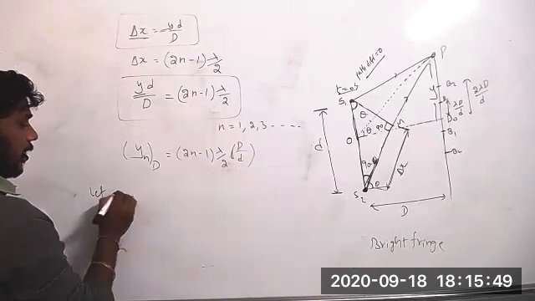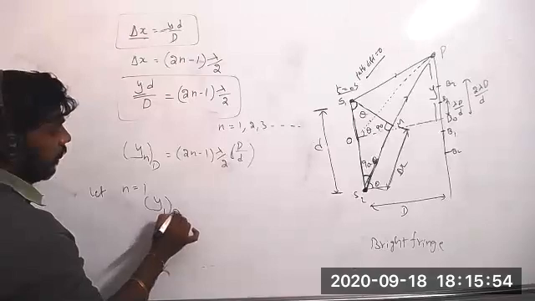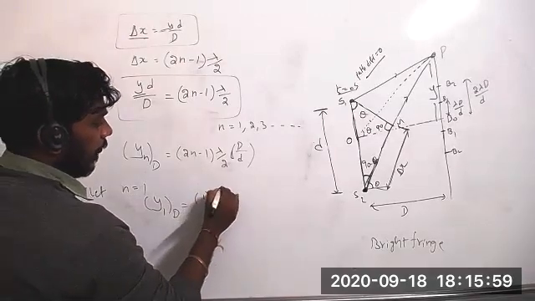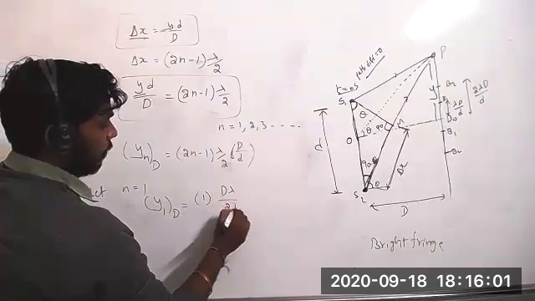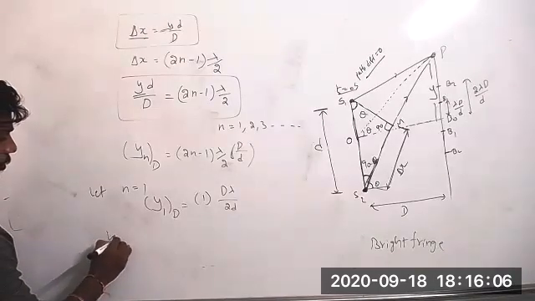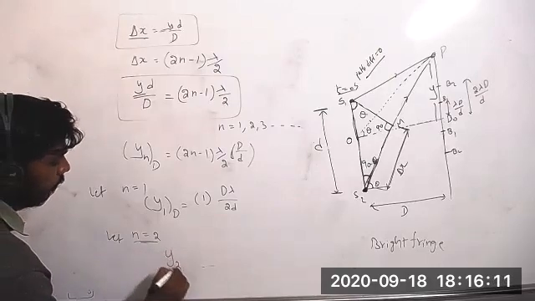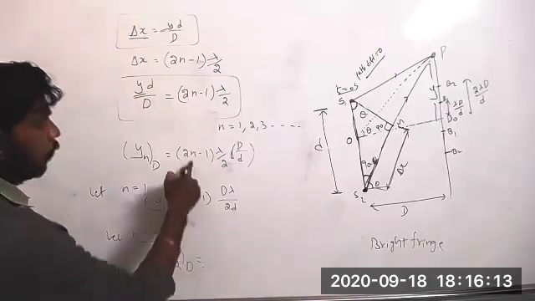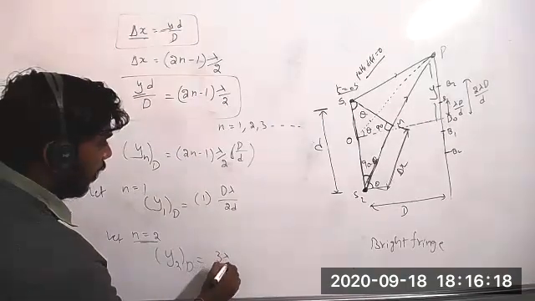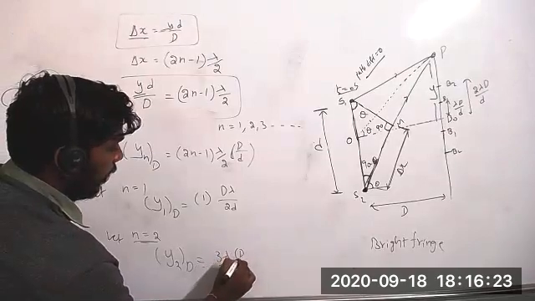So for the vertical position, send the remaining terms across. Let n equal 1 and place it. So y1 into d equals lambda D by 2. Let n equal 2. Then y2 into d equals (2 into 2 minus 1), that is 3 lambda by 2, so y2 equals 3 lambda capital D by 2 small d.